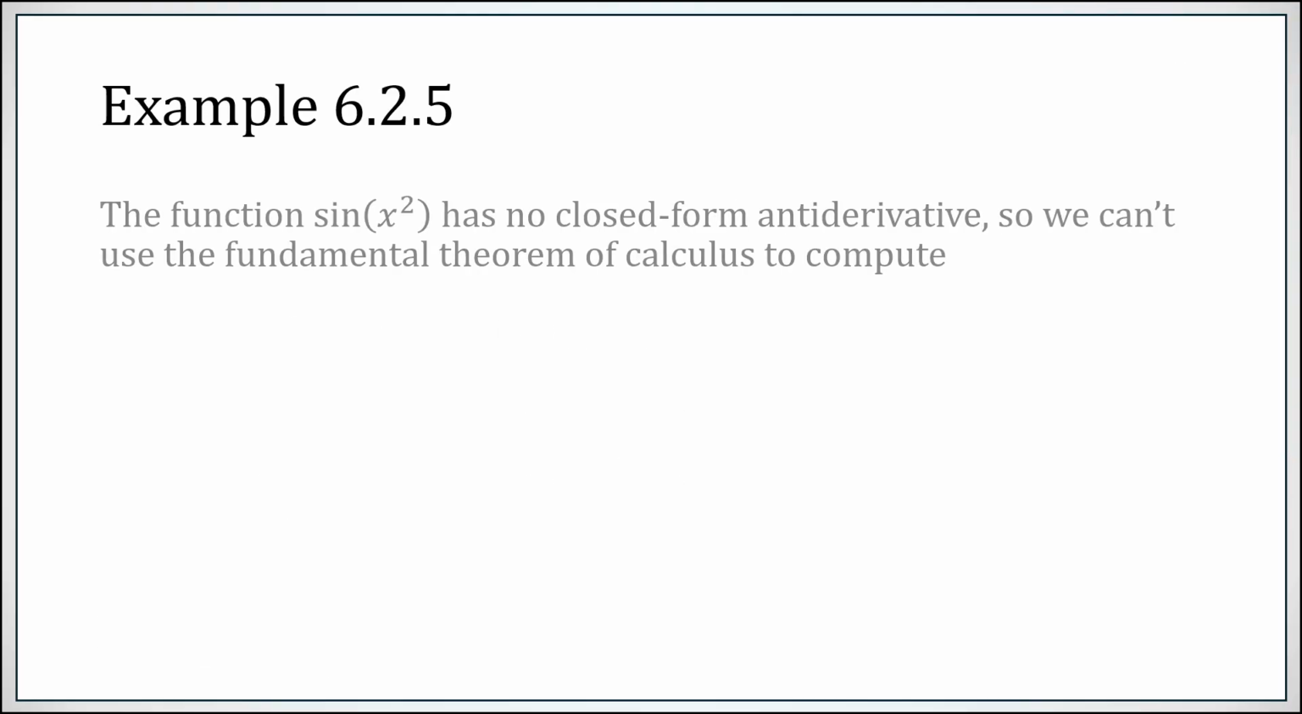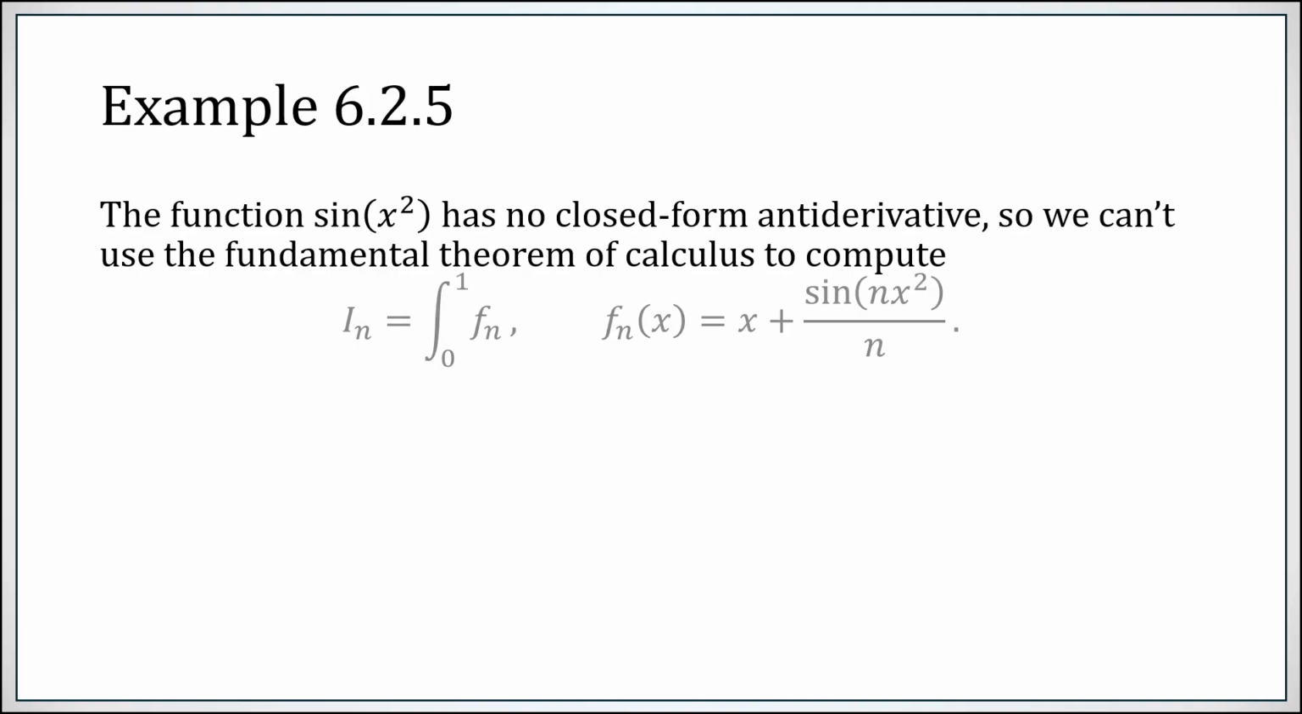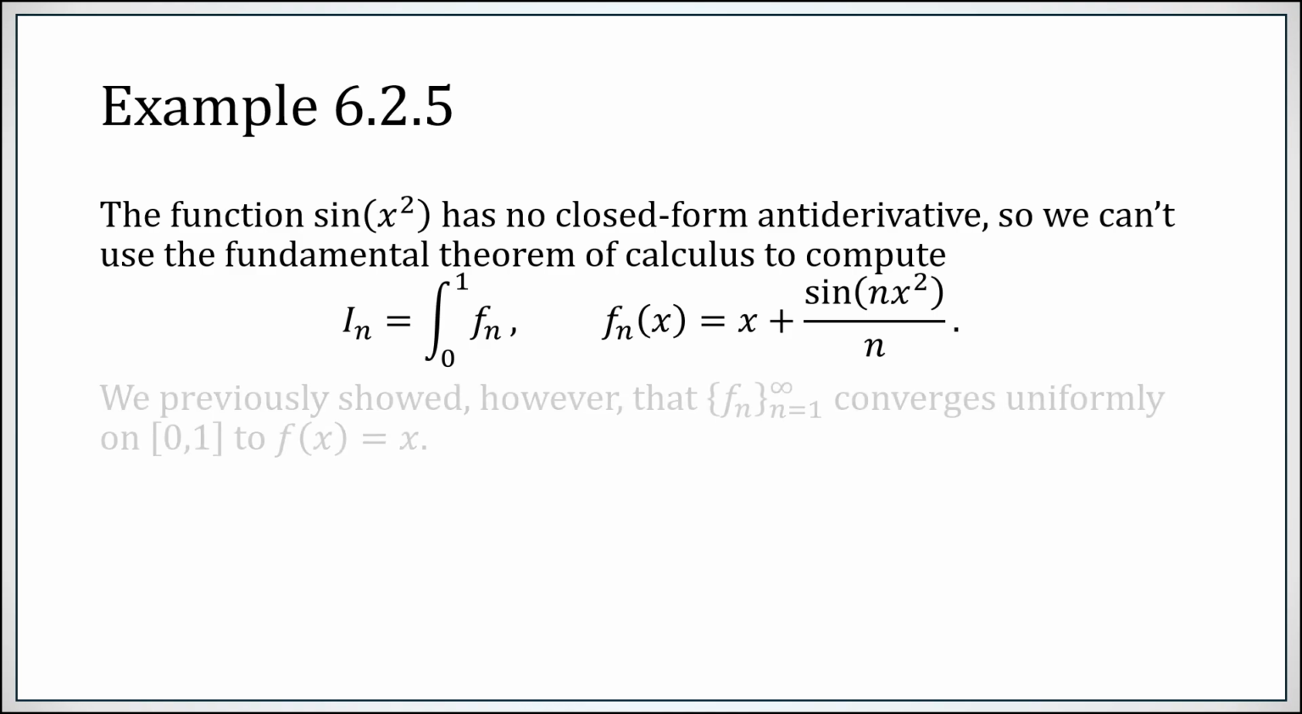Let's take a look at an example. The function sine of x squared has no closed form antiderivative. Therefore, if you want to integrate this function from 0 to 1, now integrating the function x from 0 to 1 is no problem. N is a constant, so basically you're trying to integrate sine of x squared, but there is no closed form antiderivative. We cannot use the fundamental theorem of calculus to evaluate the value of this integral because we can't express an antiderivative of this function in a finite way.